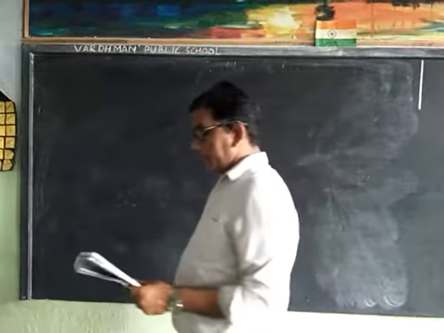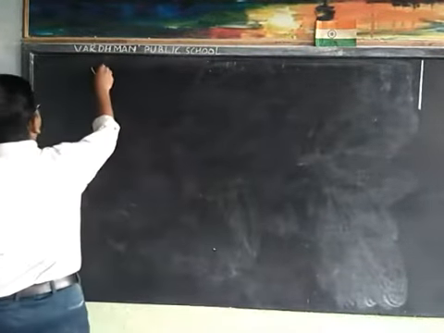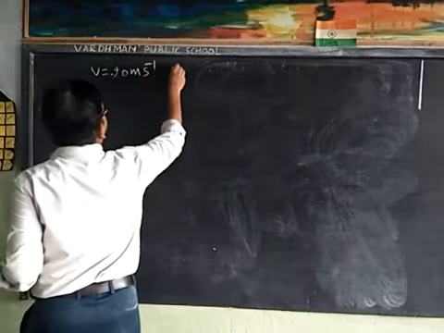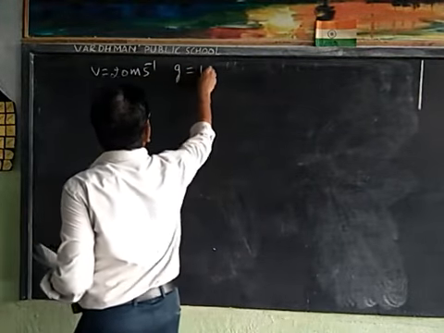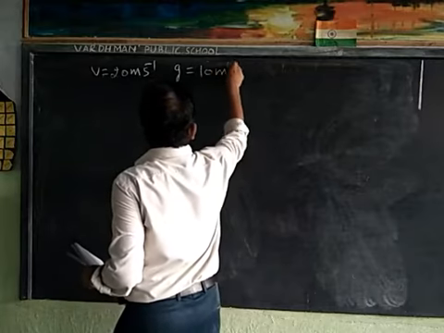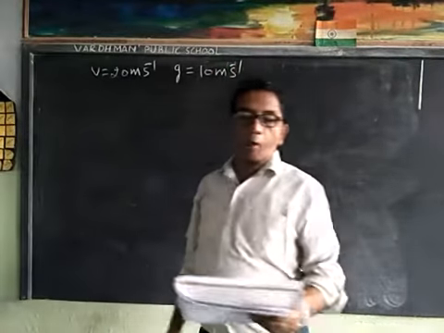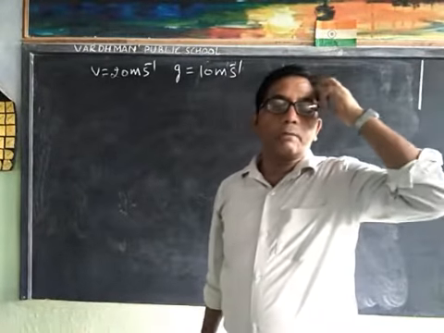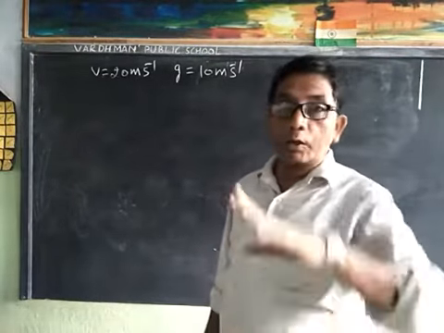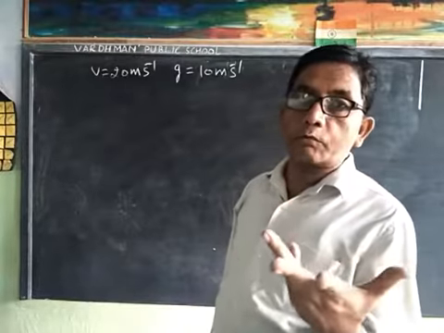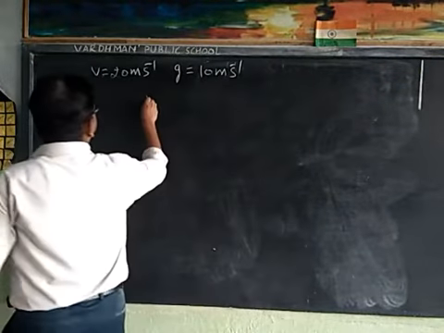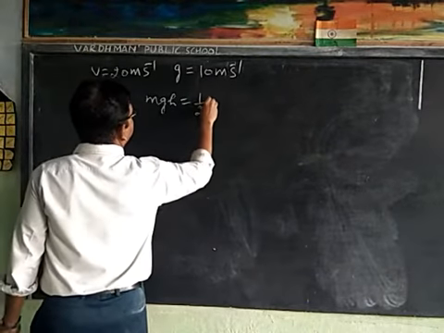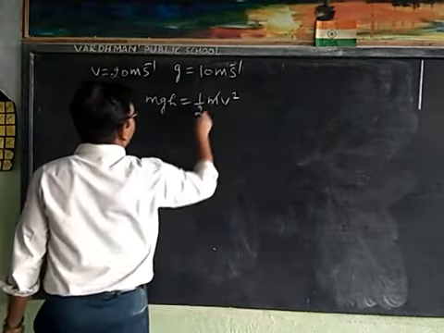Speed is given, v is 20 meter per second, and the value of g, acceleration due to gravity, is 10 meter per second square. Potential energy is equal to kinetic energy, that is mgh is equal to half m v square.